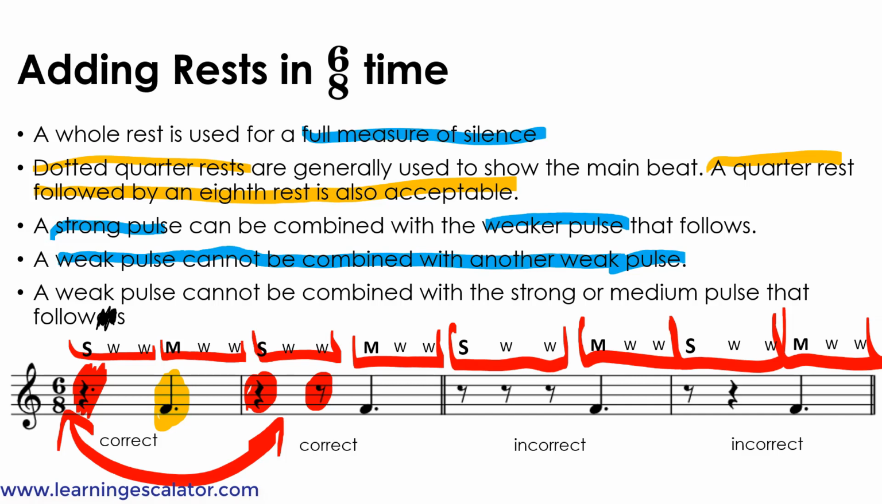But you can't write it as three eighth rests, because that's incorrect. You have to combine the pulses. And this is also incorrect. You can't have an eighth rest with a quarter rest, because if you have that, the two weak pulses will be combined. So the first weak pulse will be carrying this weak pulse, and that's incorrect.